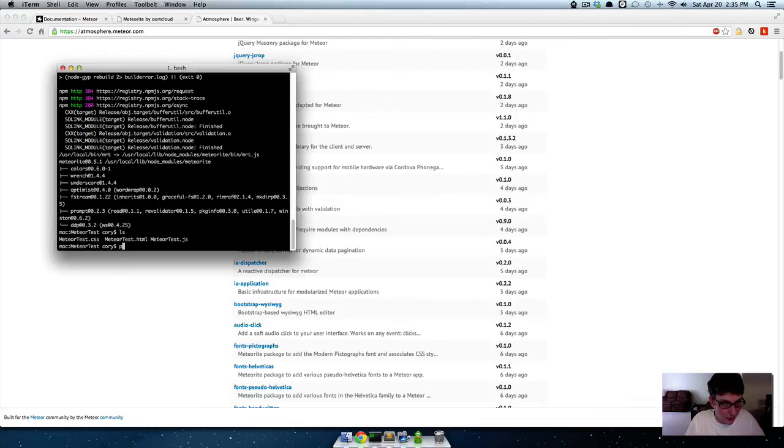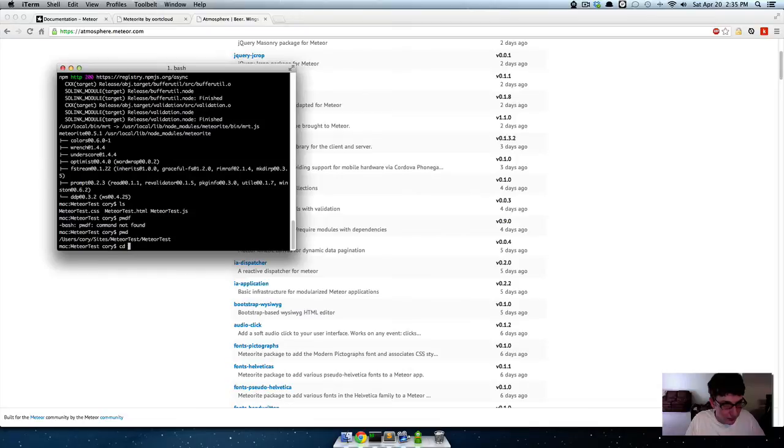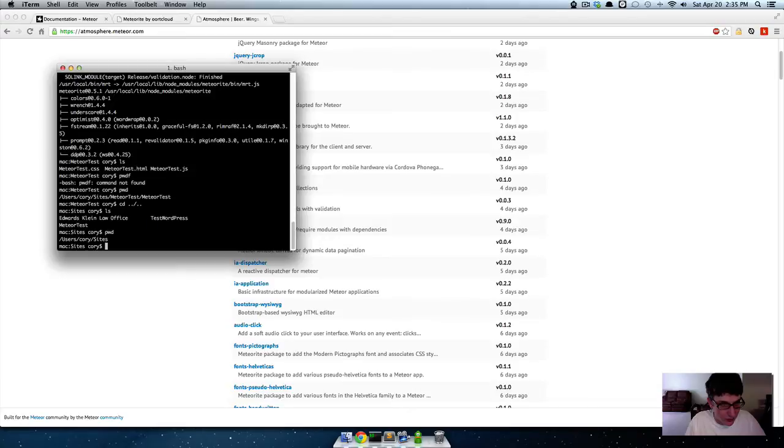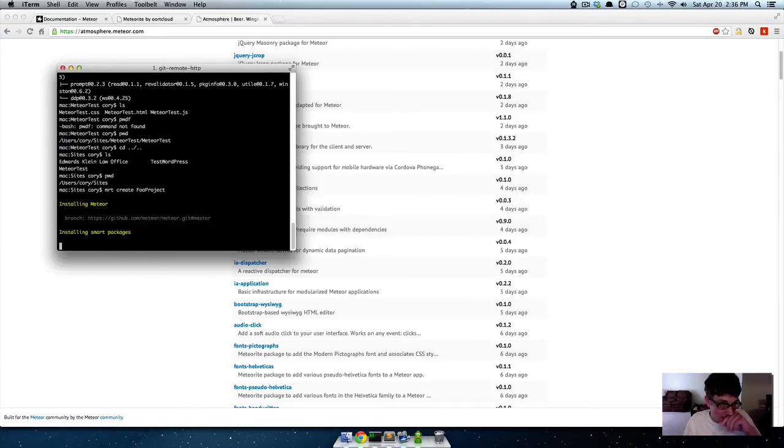So let's see where we're at. Okay, so now we're back in our sites folder. So if I say meteorite create, we'll call it foo project. Oh, and you have to have Git installed on your system too, because it fetches a copy of Meteor from GitHub. So make sure that you've got Node.js and Git installed on your system before you try to create a project or do anything with Meteorite.